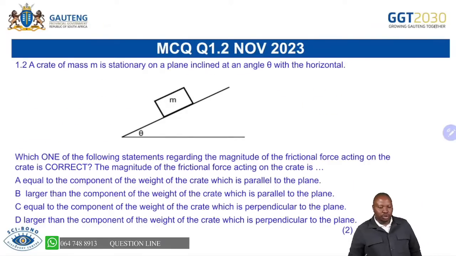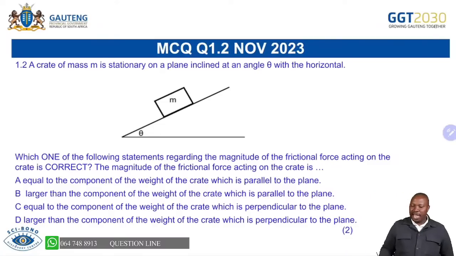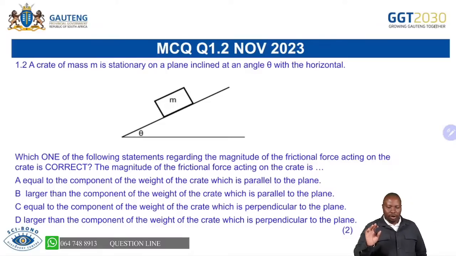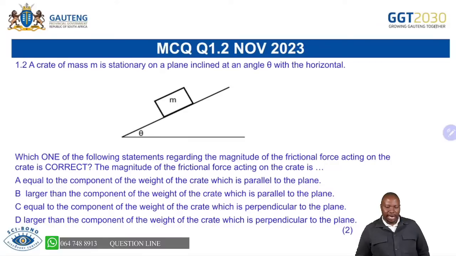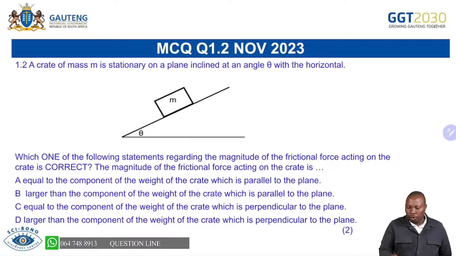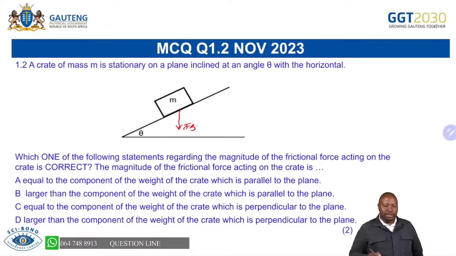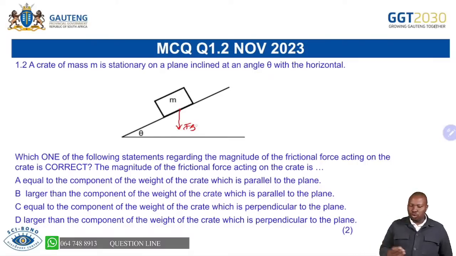Now, for 1.2, we are saying a crate of mass M is stationary. Remember, the main thing when you see an object like that on an incline is to first see the forces acting on that particular object. We always have a force that is straight down, which is your Fg. But because the plane is at a certain angle, we are going to resolve it into components.